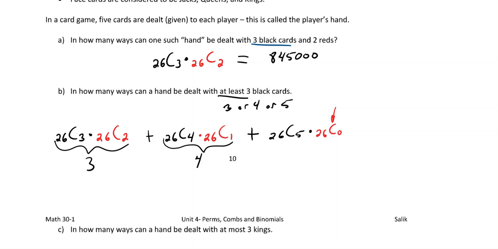Of the 26 red cards, we're going to choose 0. Well, there's only one way that can happen. We can choose none of them, right? So that's actually just equal to 1. So we didn't really need that last part, but if you want to keep it like a pattern, then that's fine. Okay, so then that would be for 5 black cards, right? Put it all in your calculator, and we get 1,299,480.